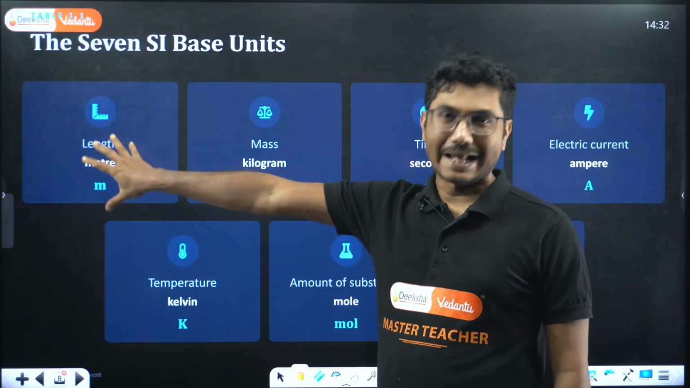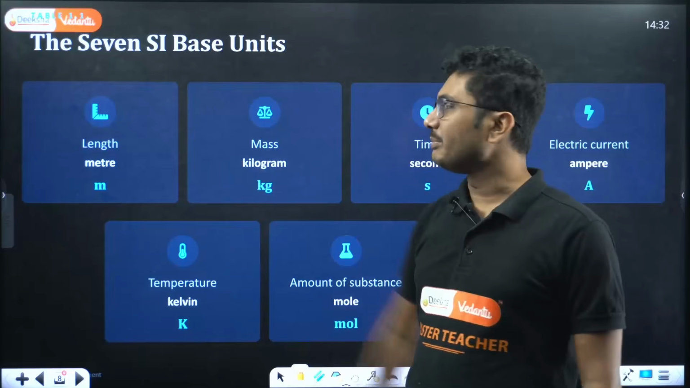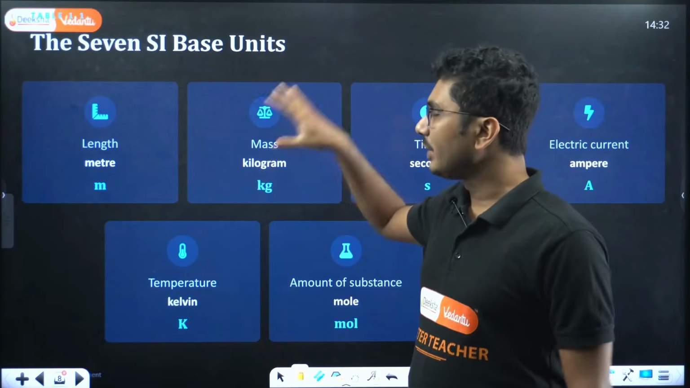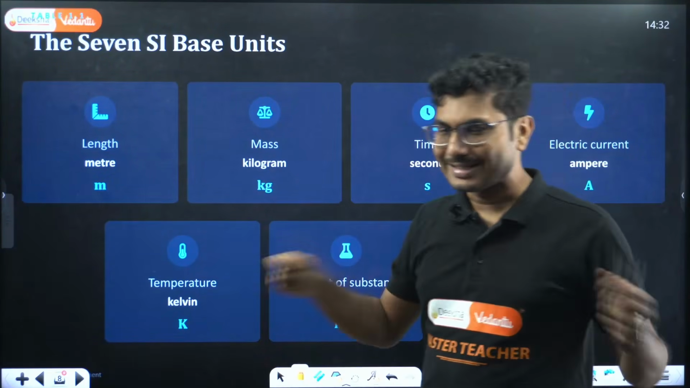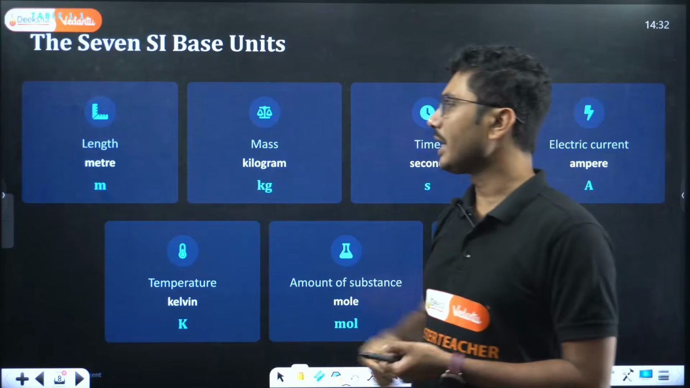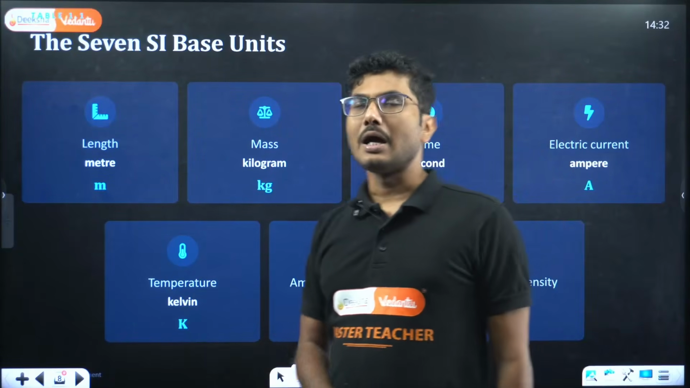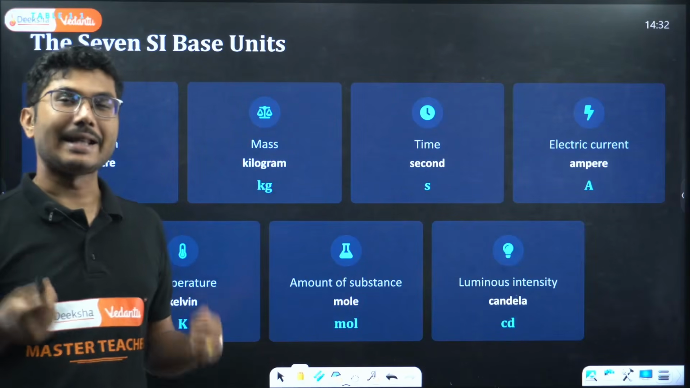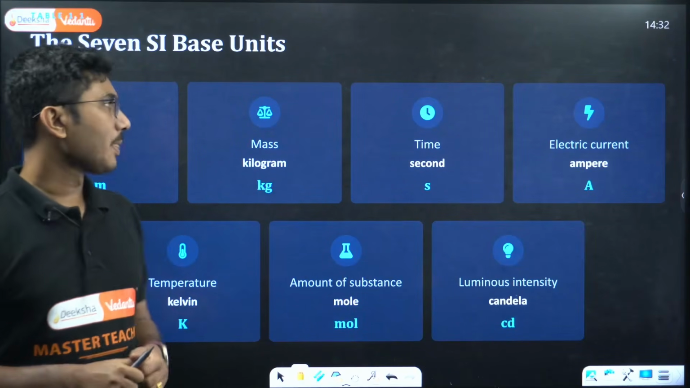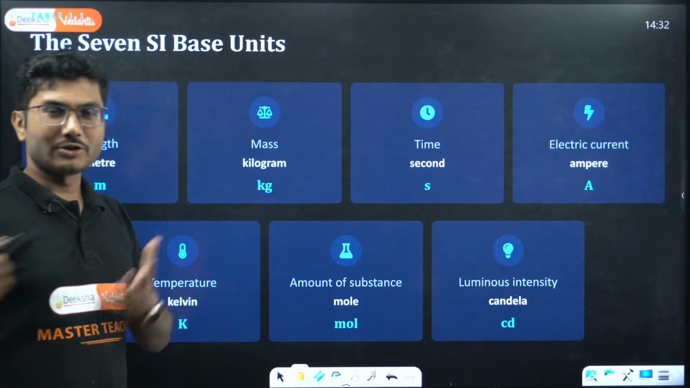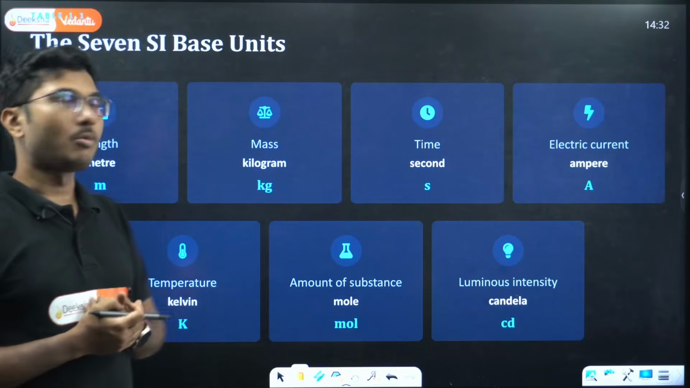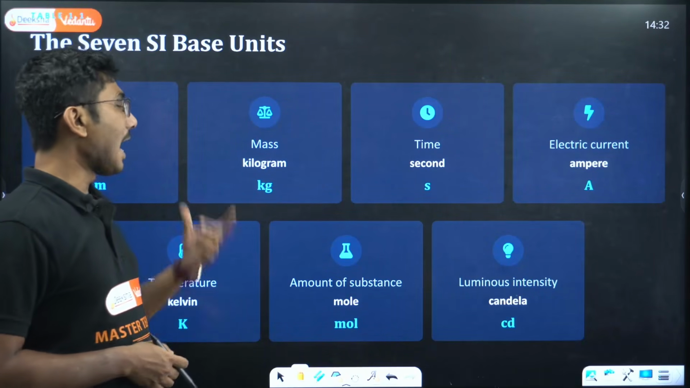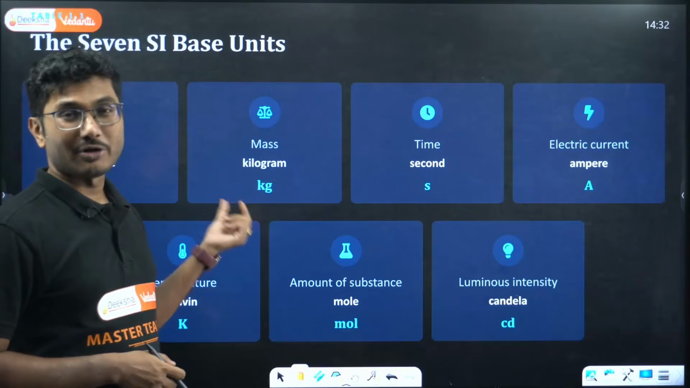First is length. Its SI unit is meter and the symbol is small m. Length is the distance between 2 points. Obviously we know that. So the unit symbol is m. If I say 10 m, that means 10 meters. Mass is how much matter is present inside a body. Its unit is kilogram, and its symbol is kg.